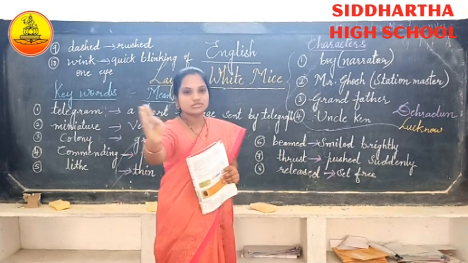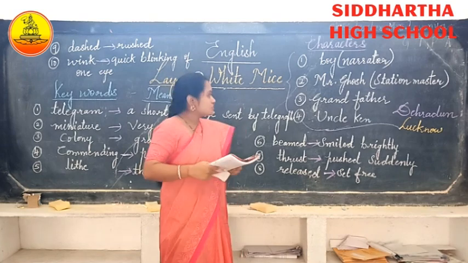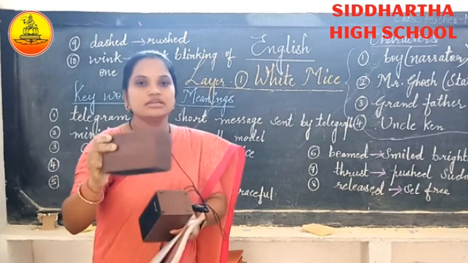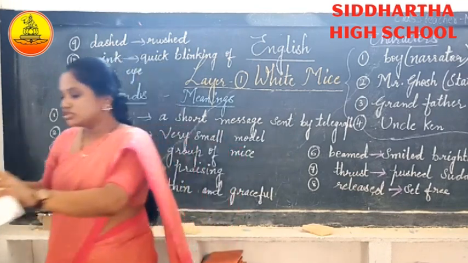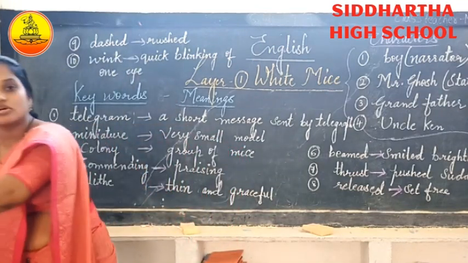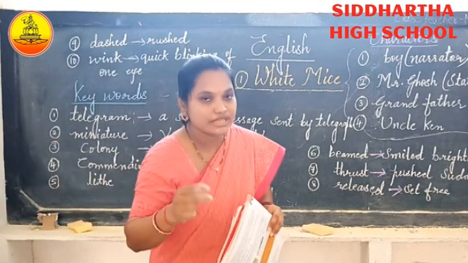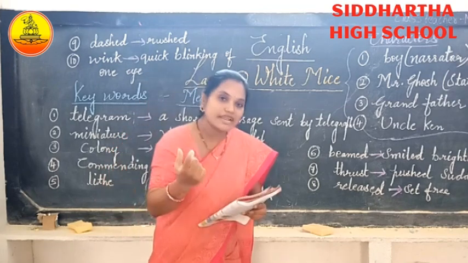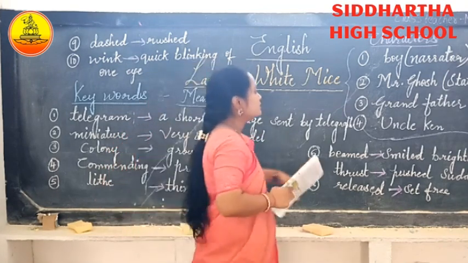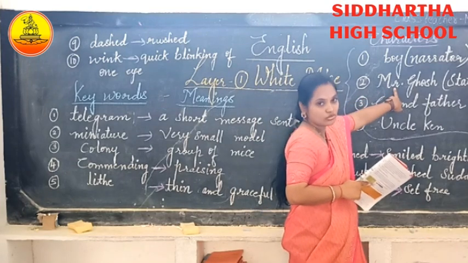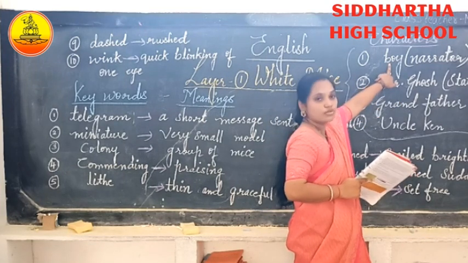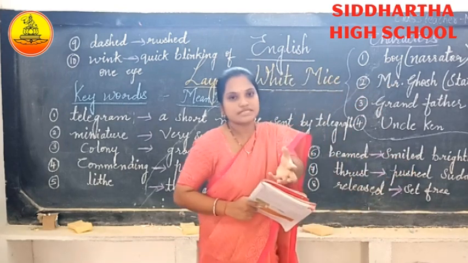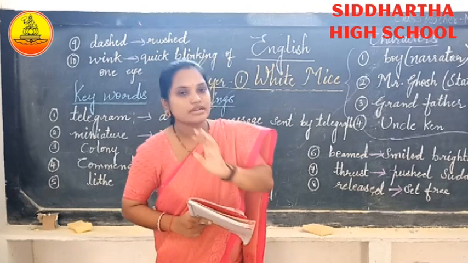So when the train was moving slowly, Mr. Ghosh thrust a wooden box into the train. He kept that wooden box on the lap of the boy, and he said that it was a beautiful present for you and your grandfather. Who said these words? These words were said by Mr. Ghosh. To whom did he say? To the boy. And what did he say? He said that a beautiful present for you and your grandfather.